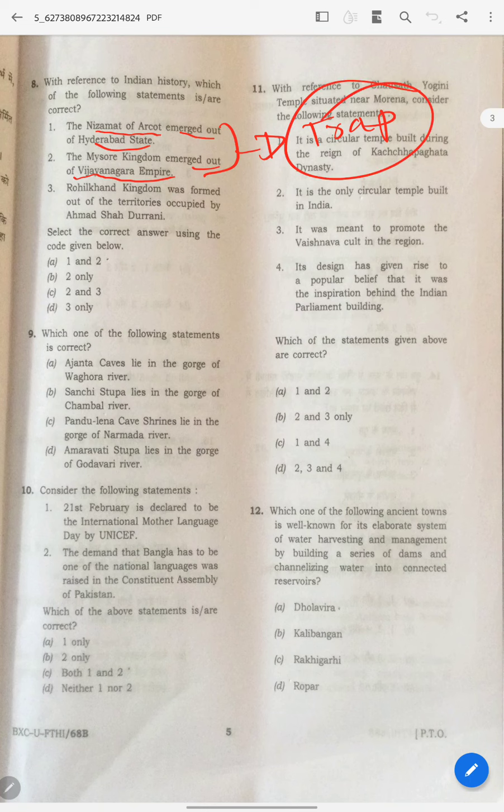Nizam of Arcot emerged out of Hyderabad state. Is it correct or not? You don't know. Here the options will really help you. See, here only one is there, here one is not there, here one is not there. This is a psychological play with you. UPSC is playing with you. It is trying to make you think that in the options it has given one only once, there is no one again. So one is not the answer. When you eliminate that, then you are wrong.